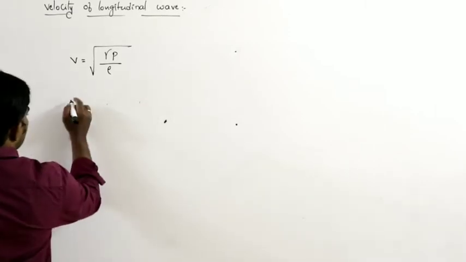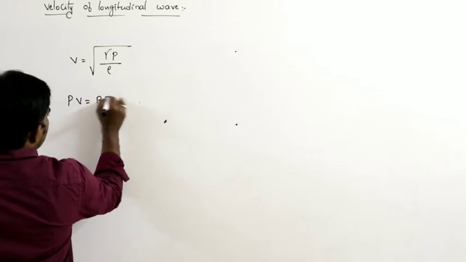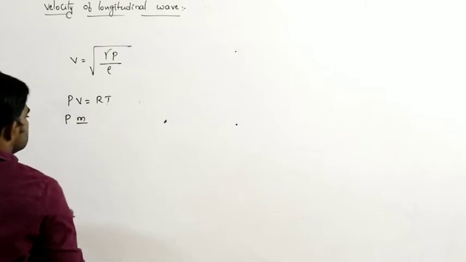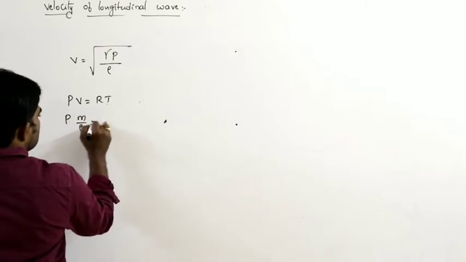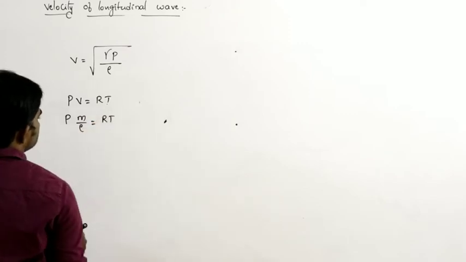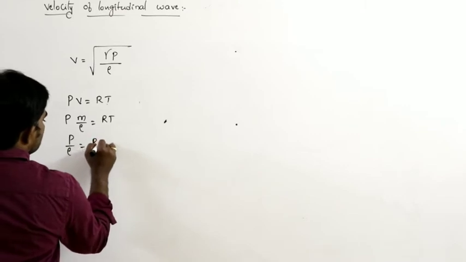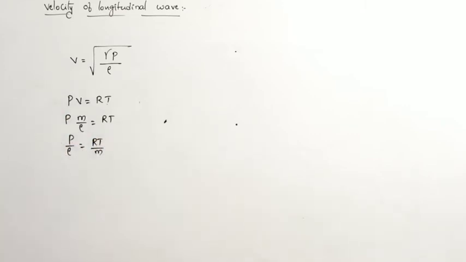But we know PV is equal to RT for 1 mole. Volume can be written as mass by density, so P times mass by density equals RT. So, P by rho can be written as RT by M.